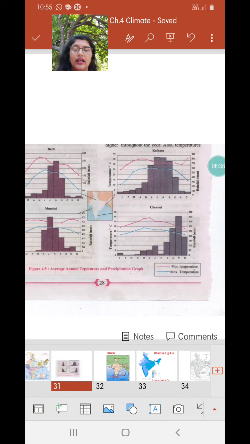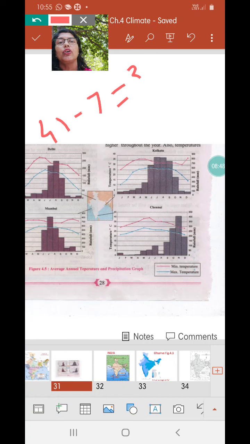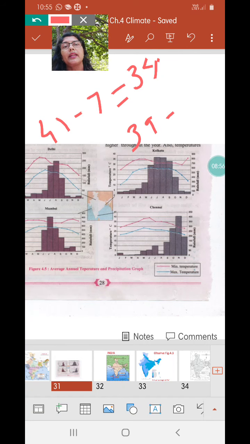In the first city, Delhi, the maximum temperature is 41 degrees and minimum is 7. So that makes a range of temperature of 34 degrees. For Kolkata, the maximum temperature is 39 and minimum temperature is 9. So that makes a range of 30 degrees.